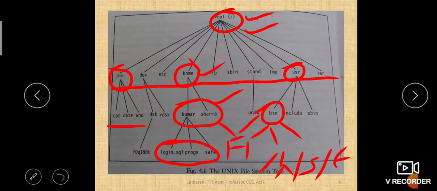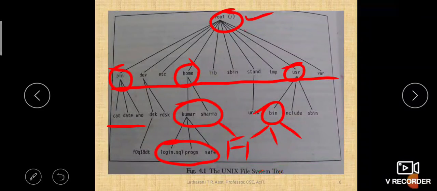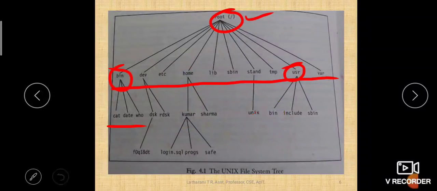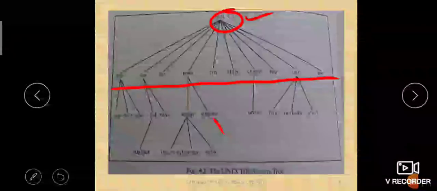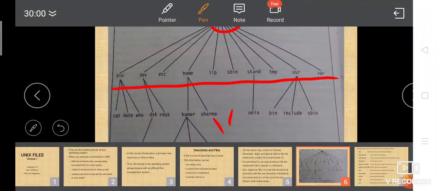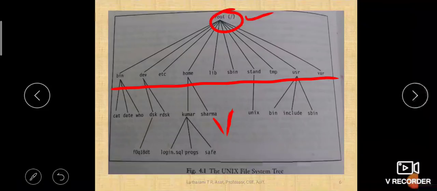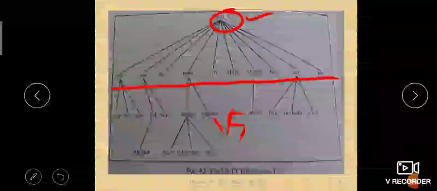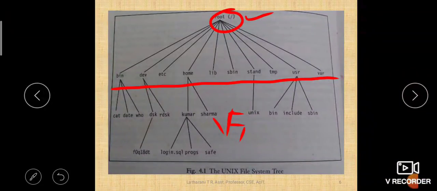Did you understand? Let me tell you once again. Okay, let us start. Suppose under Sharma we have a file called F1. How to reach that file F1? We have to start from root only. Whenever we have to reach any file, we have to start from root only.